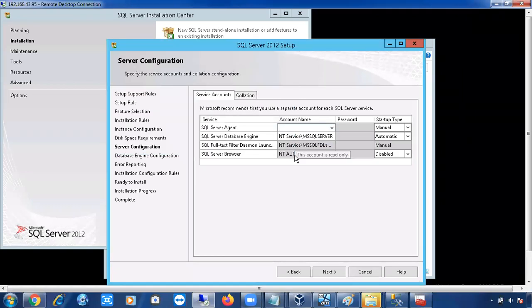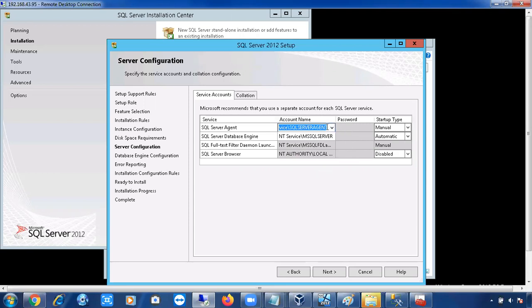But again, you have to restart the SQL Server once you change the service account. I'm just simply selecting the SQL Server and SQL Server Agent only. I'm selecting the default service account as of now. I'm not creating any customized service account. It will take time.